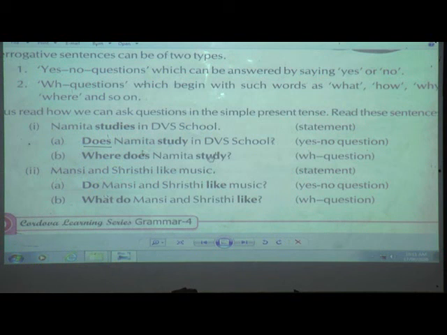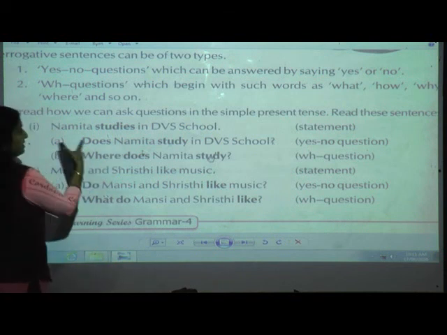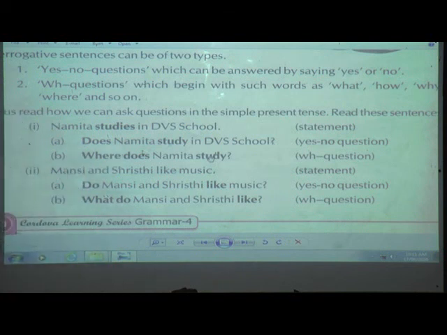So what is the difference in these two, students? Yes, here we are going to write does or do first, and after that the subject. But in the next, first we are going to write the WH word and then does or do. Got it? If it is singular, we are going to use does. If it is plural, we are going to use do. Only this you have to keep in your mind.